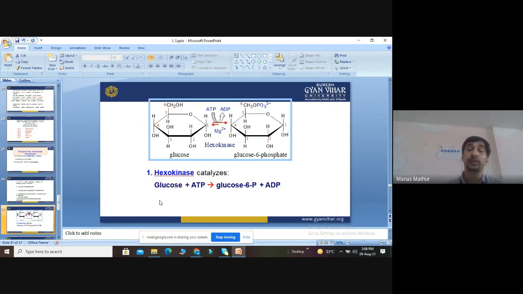Now, what is the importance of hexokinase? It contains magnesium ion as a catalyst cofactor. It converts ATP into ADP. So this hexokinase will convert glucose into glucose 6-phosphate. Glucose is converted into glucose 6-phosphate with expenditure of certain energy. ATP, adenosine triphosphate, is converted into ADP, and a phosphate group is attached to the glucose molecule. So hexokinase will catalyze glucose to glucose 6-phosphate with the expenditure of some energy.